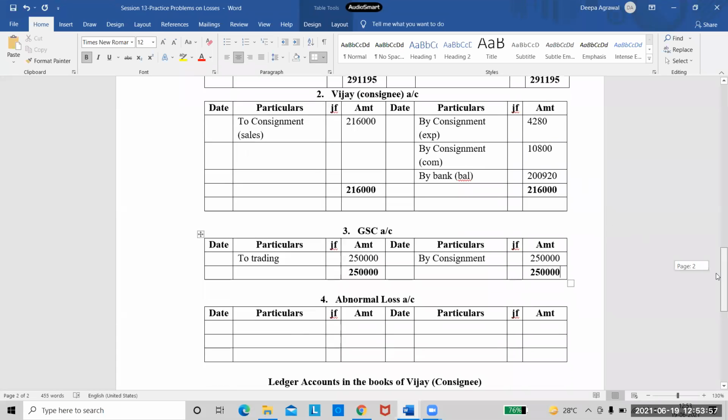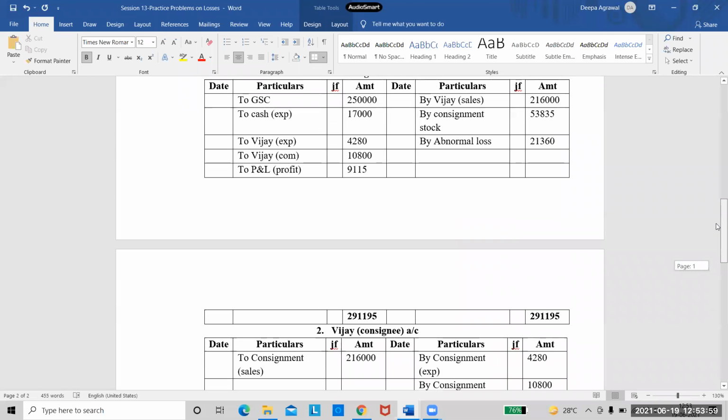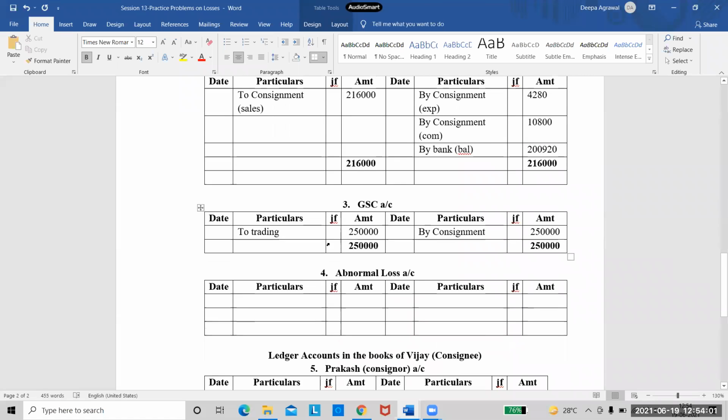Now I come to the abnormal loss account. 21,360. So first I'll take the entry to consignment 21,360. And from this, I'm getting the insurance claim, which I'll take on the credit side. So I write the entry as by insurance claim and see how much is the insurance company accepting. It is accepting a claim of 15,000. So I've taken that.